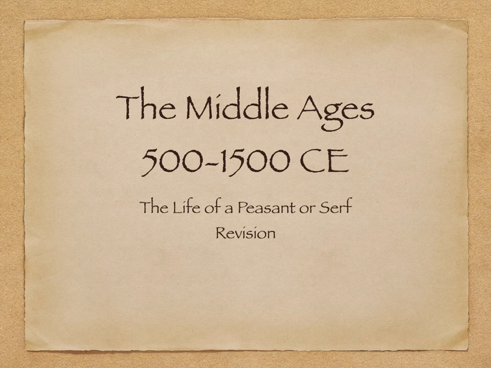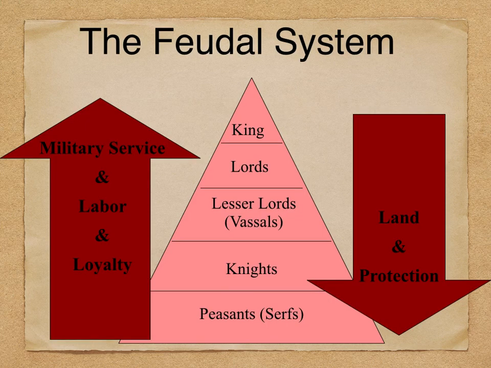So this time we're looking at the life of a peasant or serf, which again is something that can come up in question 4 on the Junior Cert, the People in History question. So to understand this, we're going to again look at our feudal system. As you can see, on top is the kings, the lords, the lesser lords, the knights and the peasants.